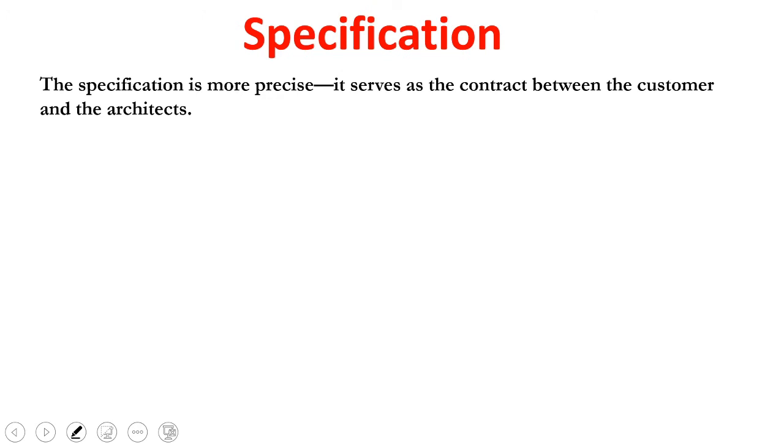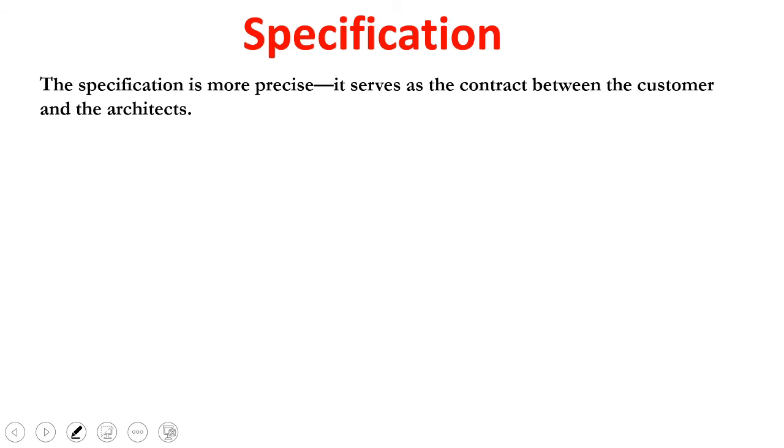Specification is very precious and serves as a contract between the customer and the architect. With the help of the requirement, I will have a meeting with my engineers and come to a conclusion that I can do this product with this function, this input, this output, at this cost, and these are the things I will incorporate inside my product.